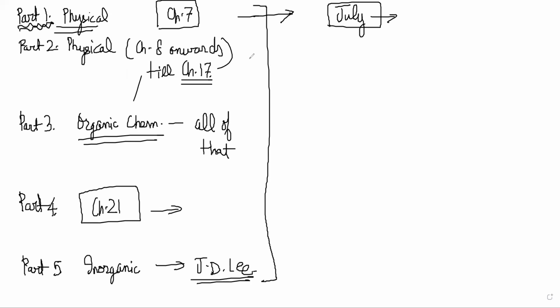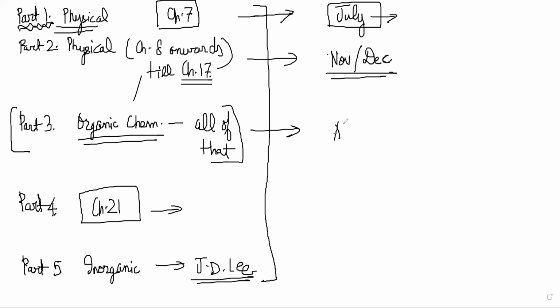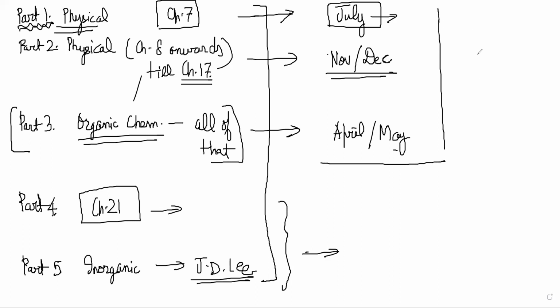If that happens, then we have August, September, October, maybe 4 to 5 months for this. So November, December is our deadline for part 2 to be over till chapter 17. And then this organic will take us till April, May types. Then the remaining bits we'll cover later. So the most important portions are these 3. If you can master this, the rest of the stuff will happen very easily.